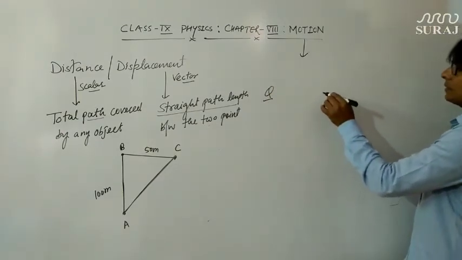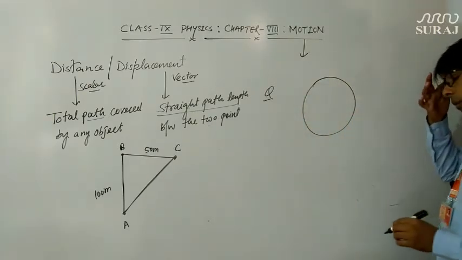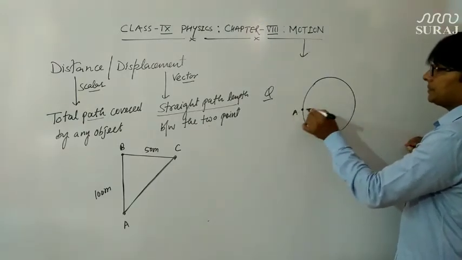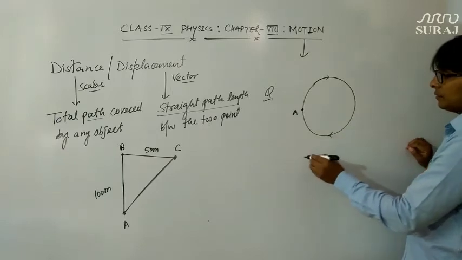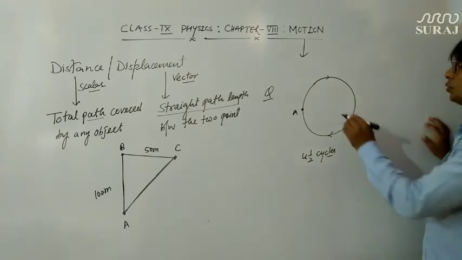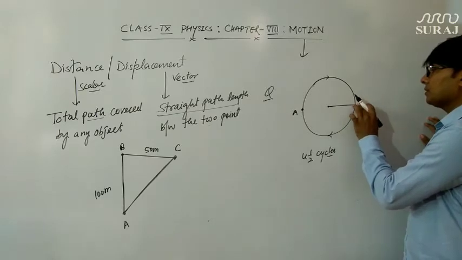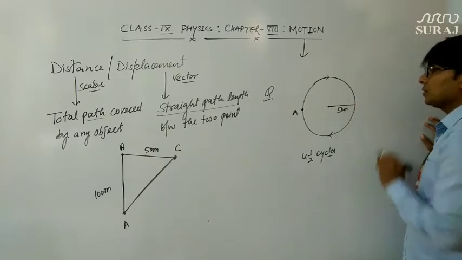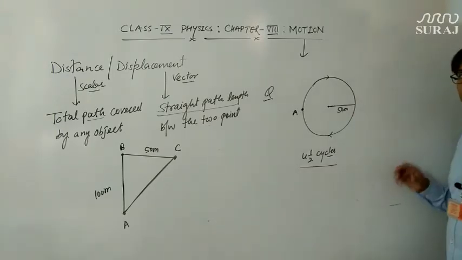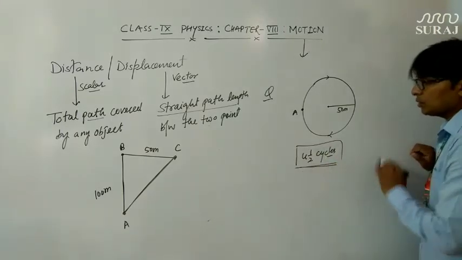Suppose a runner is running on a circular track, and he starts from a point and makes 4.5 cycles along this track whose radius is, suppose, 50 meters.